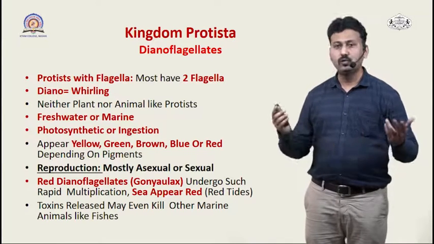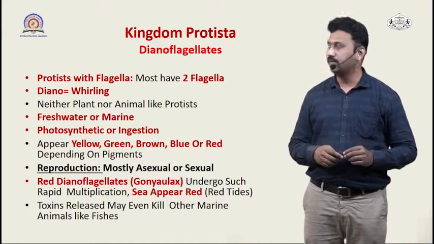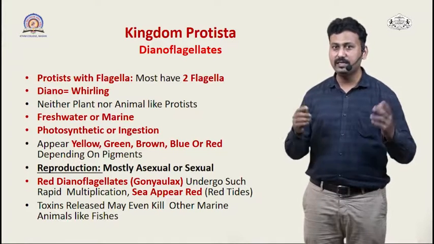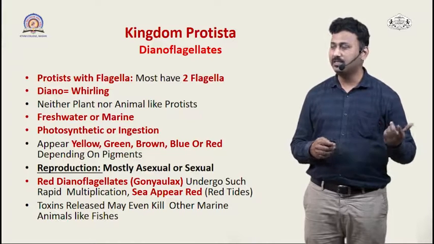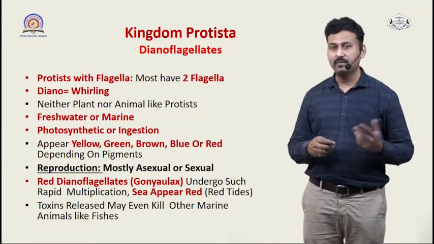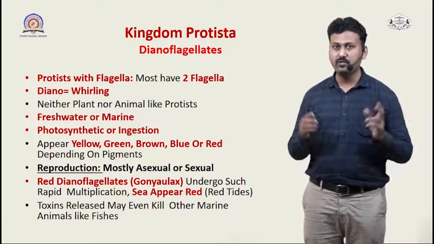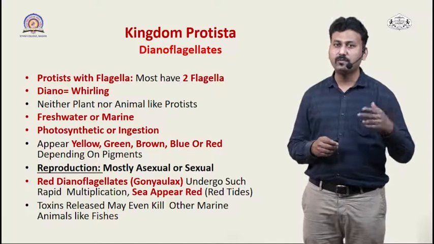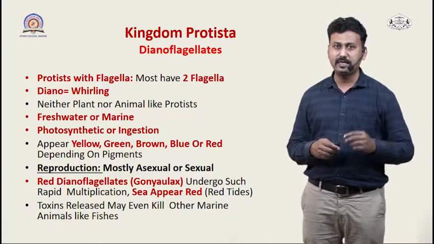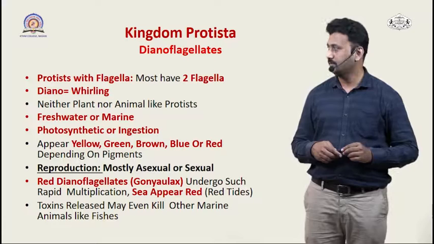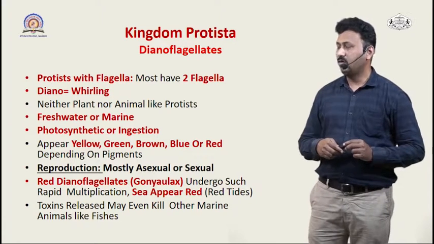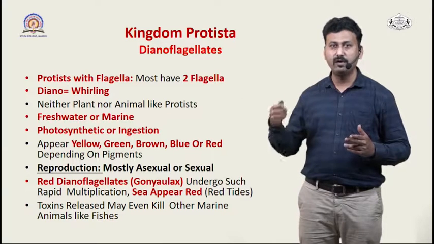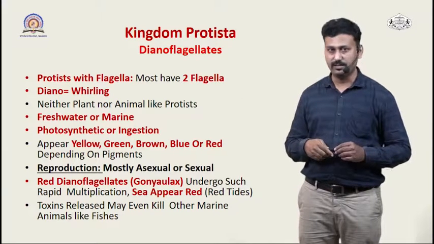Now we come to the second group of the kingdom Protista, that is dinoflagellates. Now if we see the literal meaning of this word, di means two and flagella means having flagella. So these organisms possess two flagella in their structure. Out of them, one is transverse in position and the second one is longitudinal in position. The literal meaning of the word dino is whirling, so the flagella present show a whirling movement in their body structure.